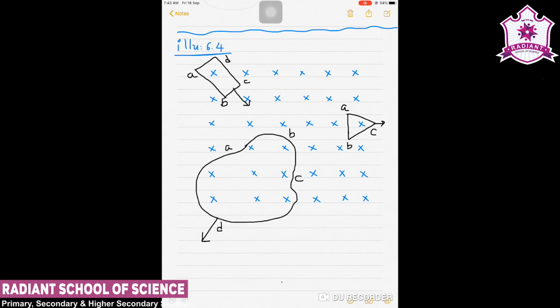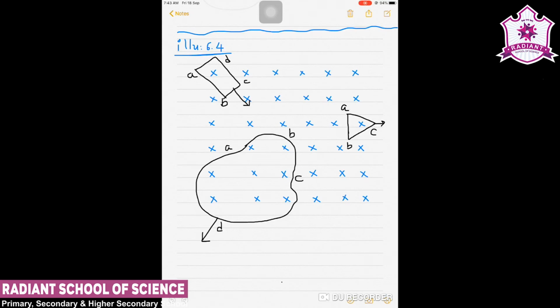So using Lenz's law for the first loop, the rectangular loop ABCD, when the loop ABCD enters the magnetic field as given in the figure, the magnetic flux through the rectangular loop ABCD will increase, and due to the motion of the loop into the region of the magnetic field, the induced current must flow along the path